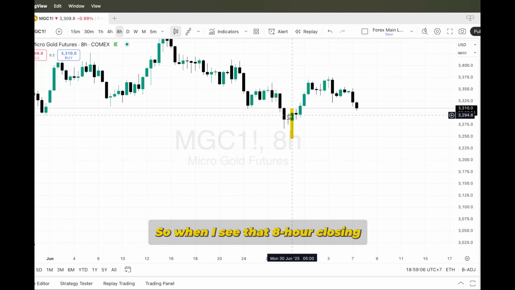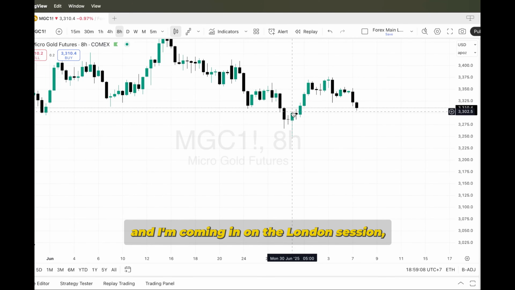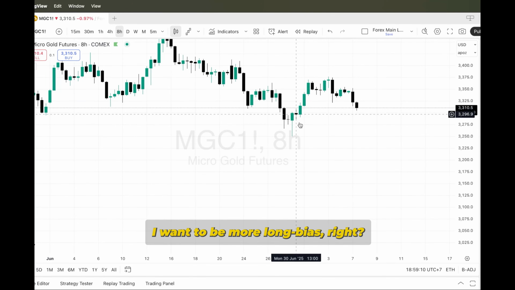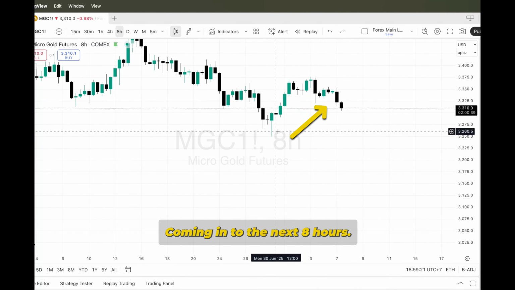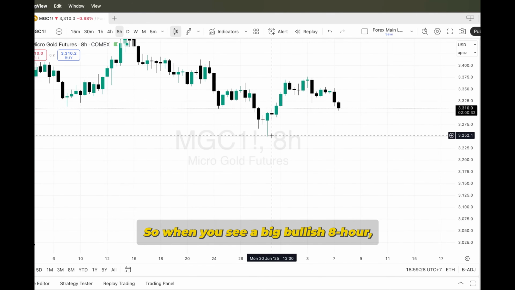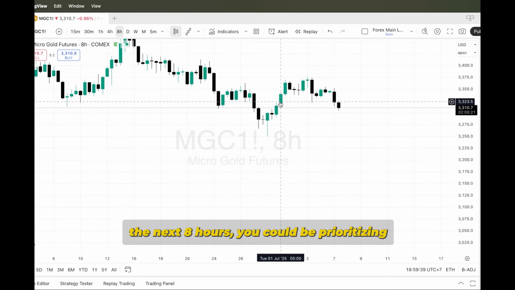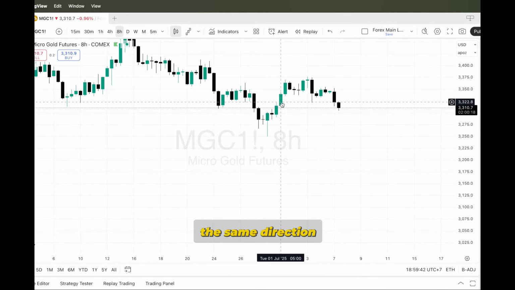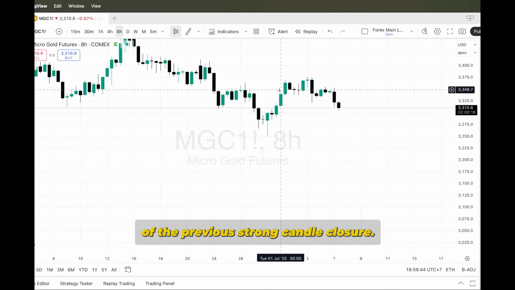So when I see that 8-hour closing and I'm coming into the London session, I want to be more long-biased, right? Coming into the next 8 hours, more likely than not, longs are going to be better. And that's the cool thing about it. So when you see a big bullish 8-hour, for the next 8 hours you could be prioritizing the same direction of the previous strong candle closure.